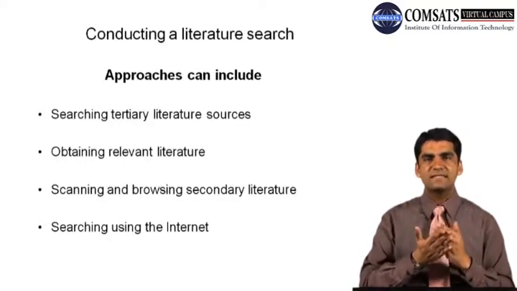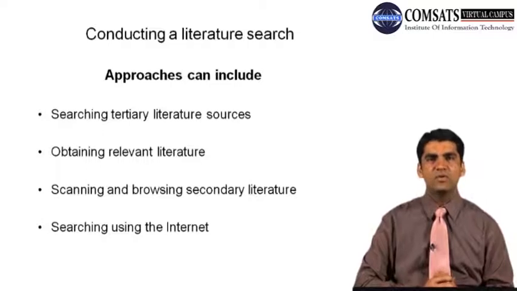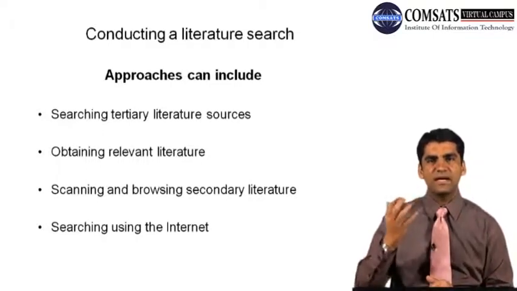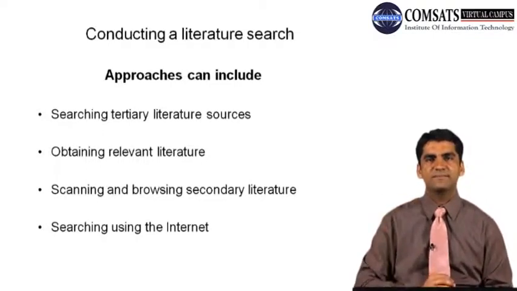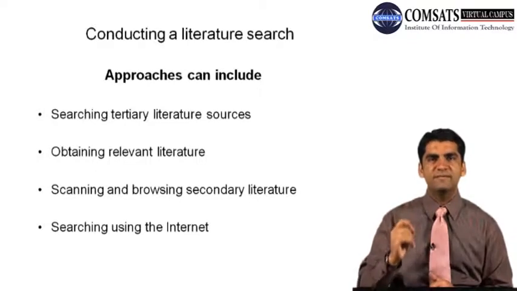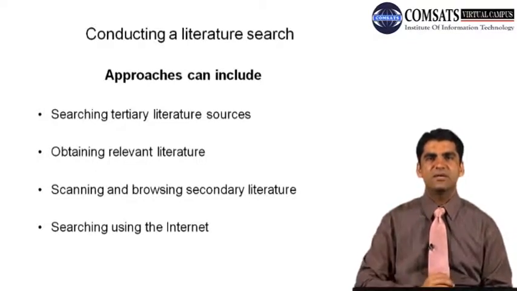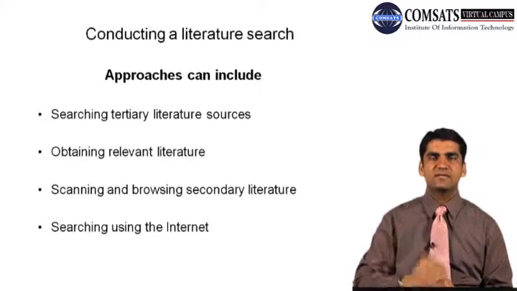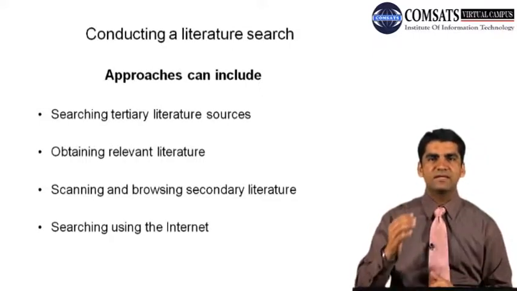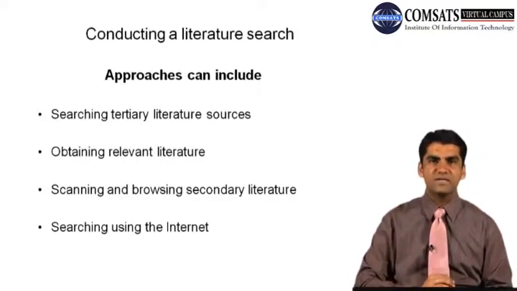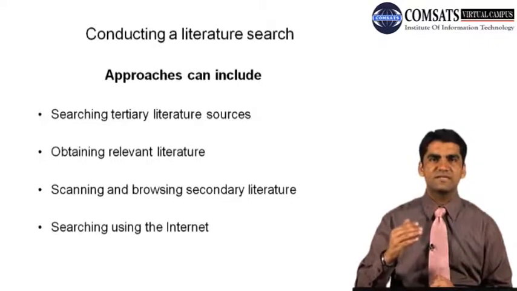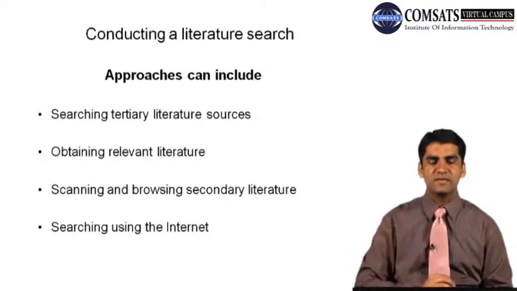When we understand these 3 important things, we will be in a position to find what is relevant to our topic. We have to be very precisely clear about our topic, research question, and objectives. And when we are clear and focused about our research objectives, we'll be in a good position to get relevant literature.